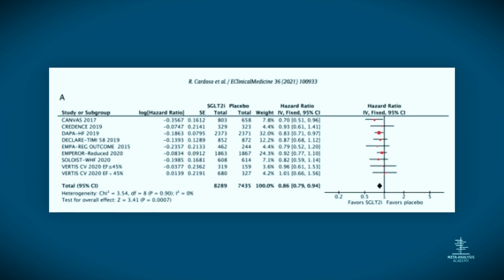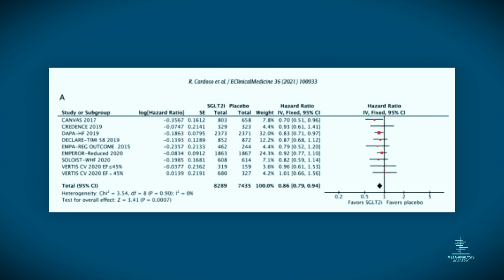Using that forest plot from before, I'm going to make an example now. This is all-cause mortality for patients with heart failure who take SGLT2 inhibitors compared to placebo. If I read all of those papers and could do all the math in my head, I would get to that conclusion, which is that they do reduce all-cause mortality, which is represented in that forest plot by that diamond sitting on the lower part of the screen, which shows that the overall hazard ratio is 0.86, which means it's lower than 1, which means that it reduces the overall effect that we're looking for, which means that it reduces all-cause mortality with the drug.